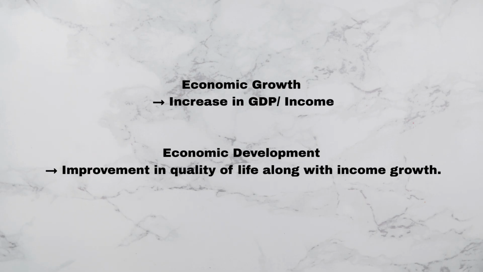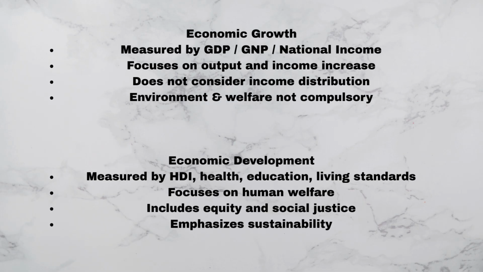Let's see the differences between economic growth and economic development now. Economic growth is usually measured using indicators like GDP, GNP, or national income. These indicators focus on output and income generated in the economy. However, economic growth doesn't tell us how this income is distributed among people. A country may grow rapidly, but the benefits for the poor may be limited, as they may go to only a small section of society. Economic growth also doesn't necessarily consider environmental protection or social welfare. So growth can happen even when inequality increases or environmental damage occurs.